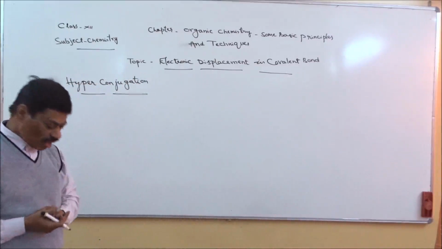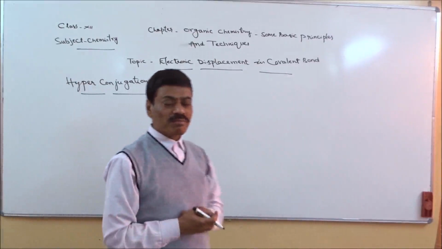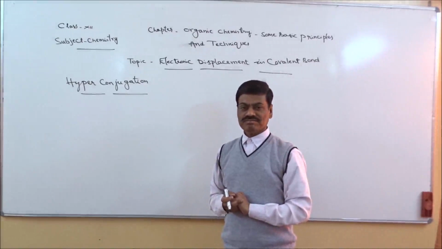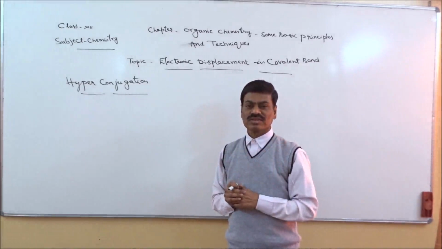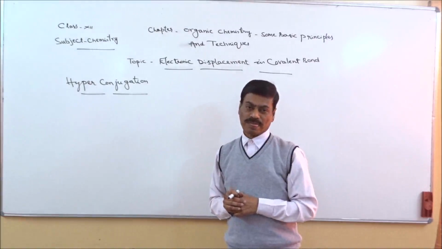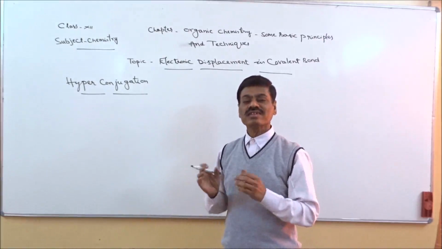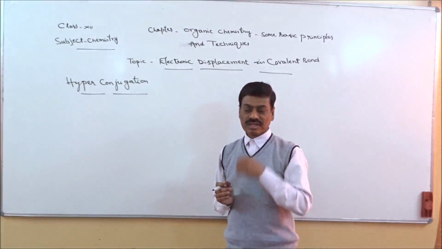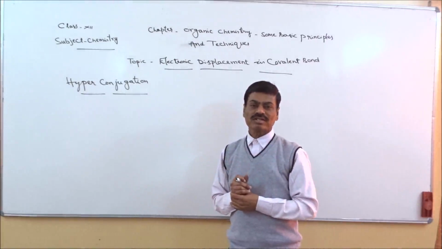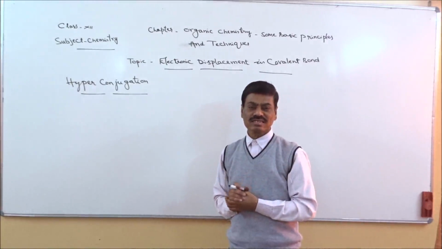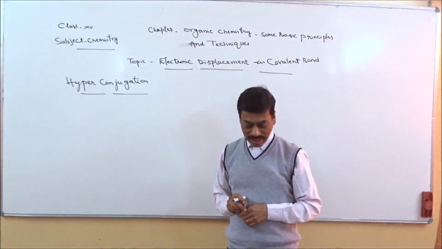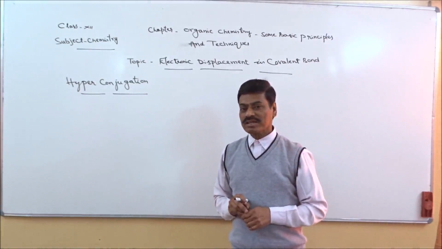In this phenomenon, hyperconjugation, the bond lying between carbon and hydrogen, that is covalent bond. When only one covalent bond is there, we can call it as sigma bond or sigma covalent bond. Right? When one more bond is there, then that will be pi bond. But when two bonds exist, we can't say specifically which is pi bond, which is sigma bond, just looking at the structure of the molecule.